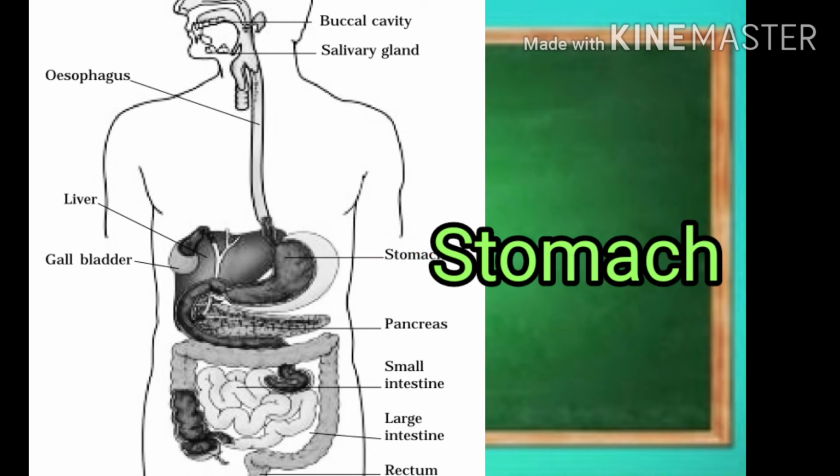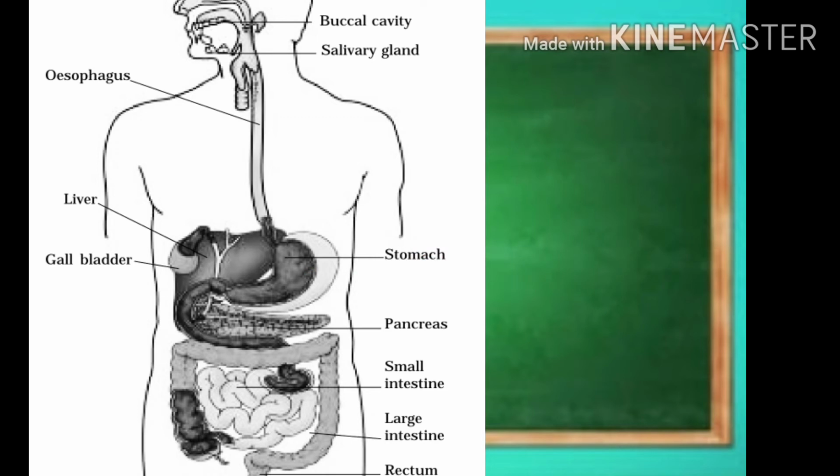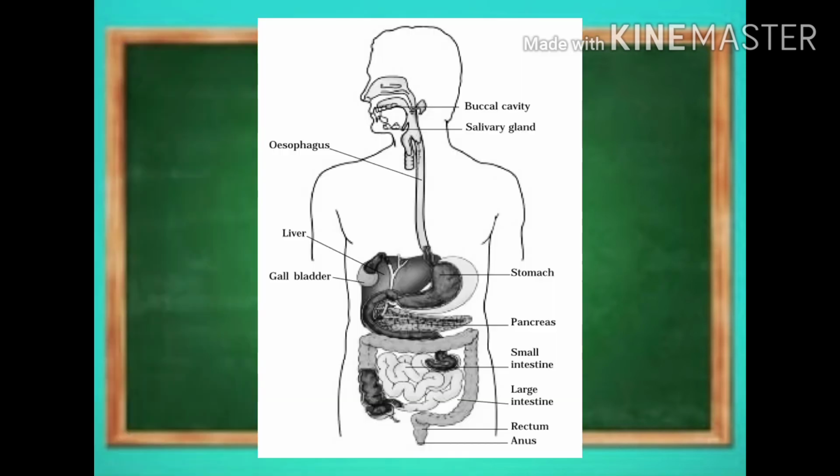The acid kills many bacteria that enter along with the food and makes the medium in the stomach acidic, which helps the digestive juices to act. The digestive juices break down the proteins into simpler substances.